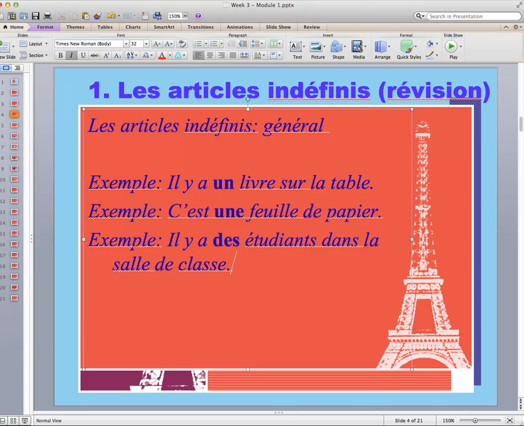Il y a des étudiants dans la salle de classe. There are some students in the classroom. Students is plural. Because of that, I need to use the plural article. I can't say in English, there are us students in the classroom any more than I can in French.